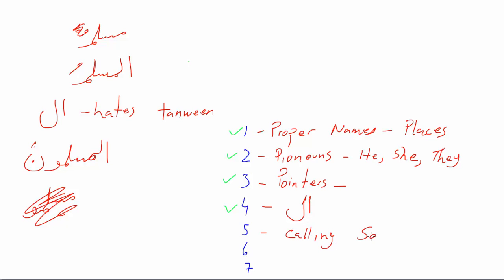Calling someone. So when you say "Ya so and so," "Ya Muhammad," we know that when you call somebody, it makes something light, and we learned that in our lesson of how to make something light. But it also means it must be proper as well, because when you're calling somebody, you know exactly which person you're calling, and it's somebody specific, so it will be considered proper.